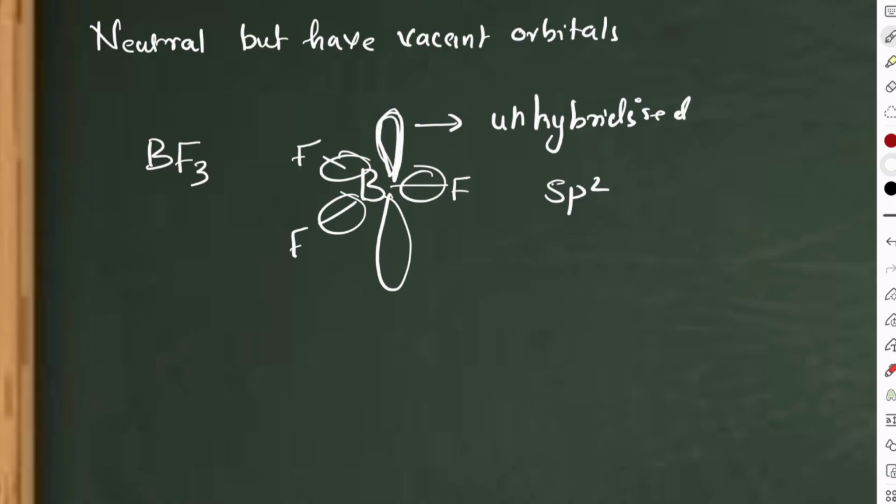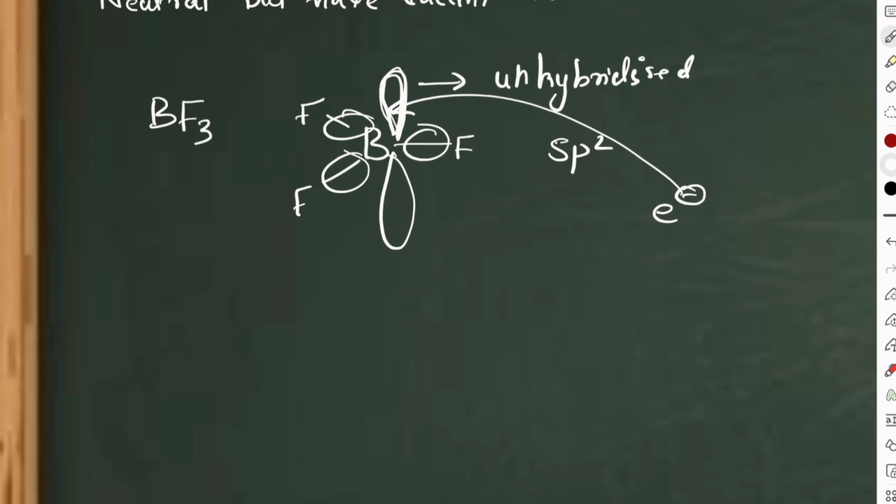So suppose an electron pair is coming. This can be accepted in this vacant orbital. Therefore, it is an electrophile. The other one, it's not always a vacant p orbital. It can be a vacant d orbital also. It can be vacant p or vacant d. What is an example of vacant d? Suppose any other example I am taking.